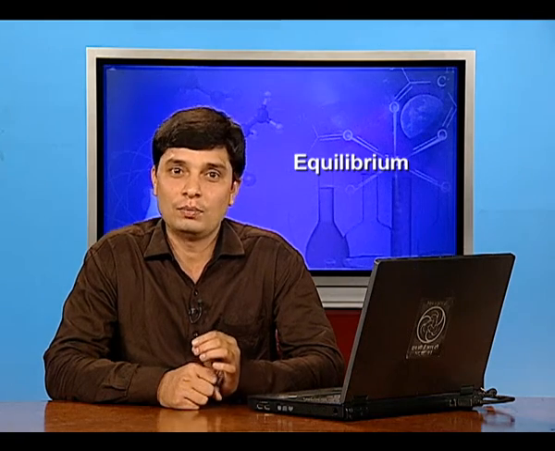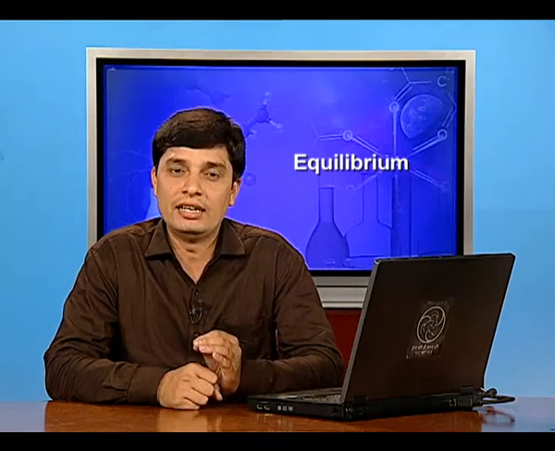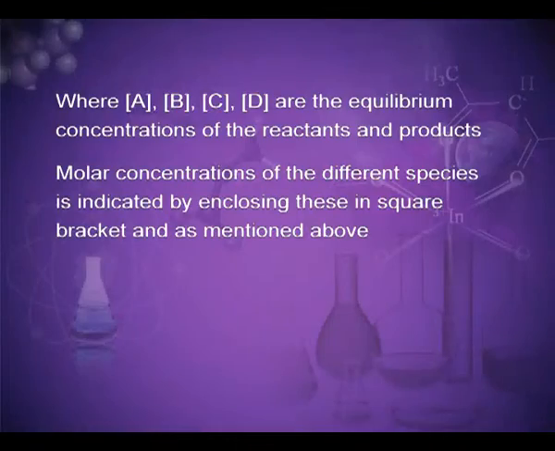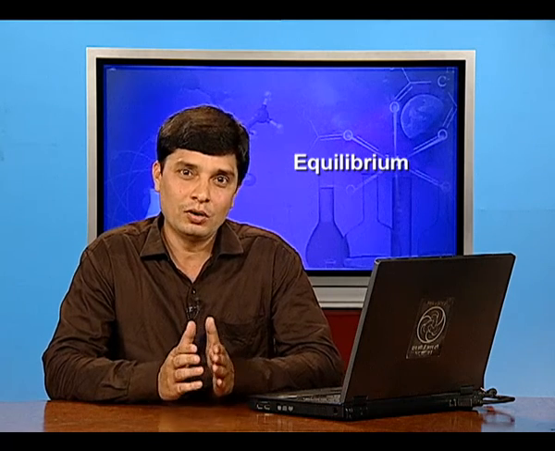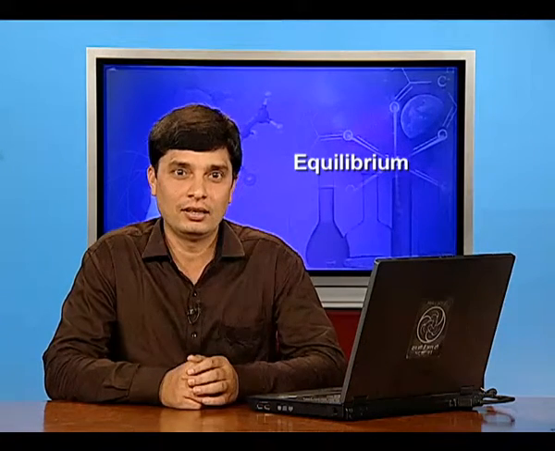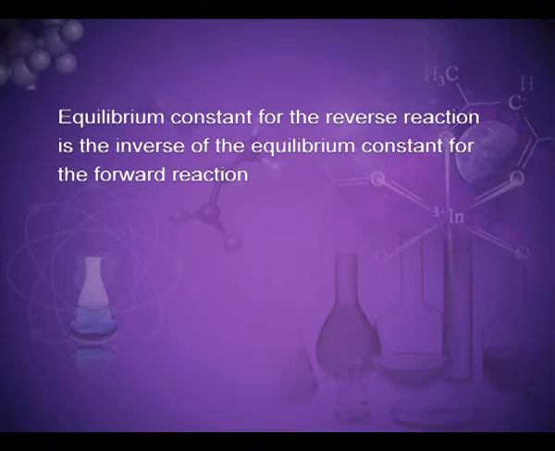The molar concentration of the different species is indicated by enclosing them in square brackets, as mentioned above. The equilibrium constant for the reverse reaction is the inverse of the equilibrium constant for the forward reaction.